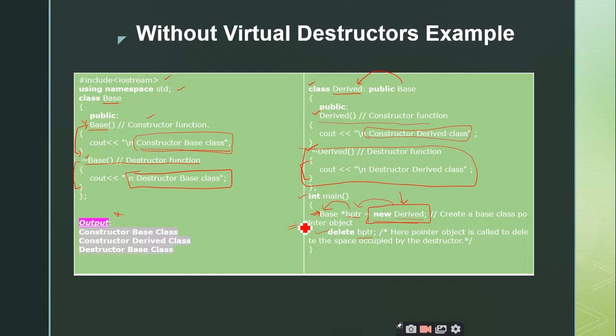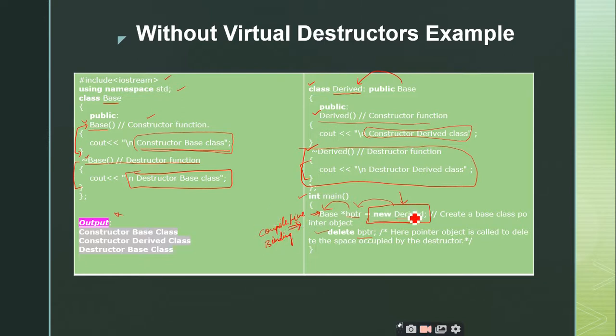And since this is a compile time binding, why am I saying that it is compile time binding? It's not virtual, right? When we are not defining anything as virtual, then the compiler will automatically treat it as compile time binding. Why? Because the default process of binding is compile time binding only. So when you tell the compiler that this is something virtual, then you are requesting the compiler to postpone the binding process until runtime. So when you make use of virtual, then only the runtime binding will be implemented.